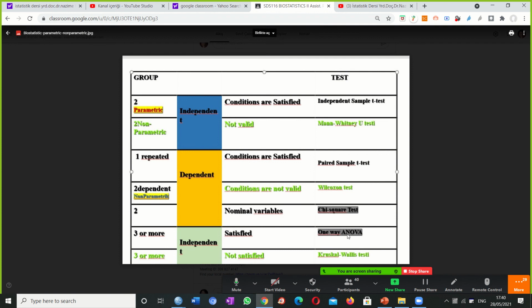For 2 or more groups, we can have the Kruskal-Wallis test. Yes, for 3 or more, if it is non-parametric, then we can have Kruskal-Wallis. And if it is parametric, then we have to have ANOVA.